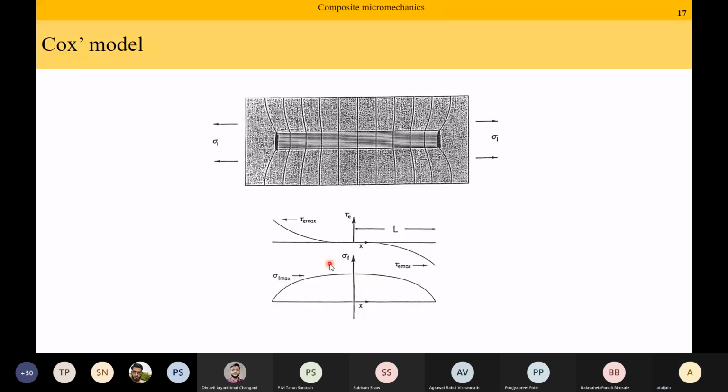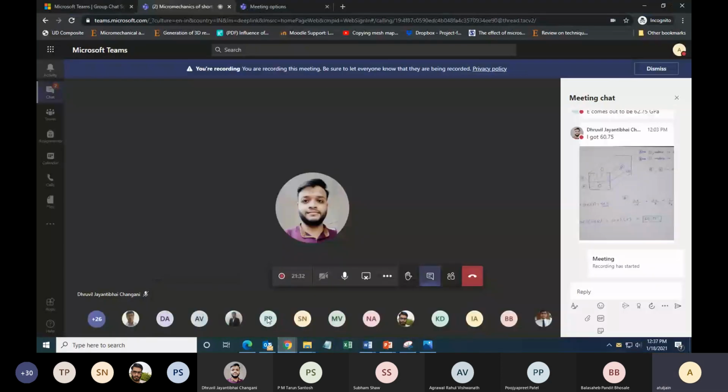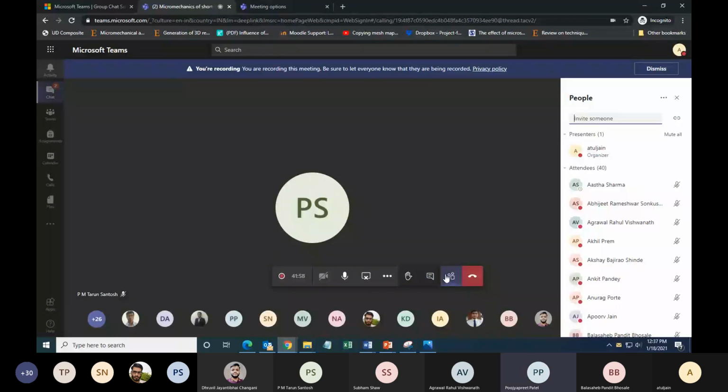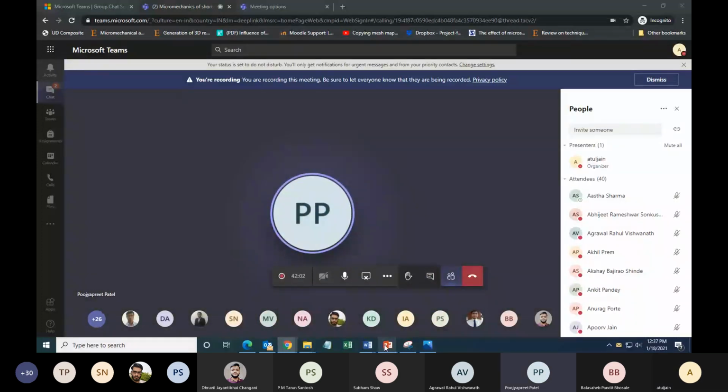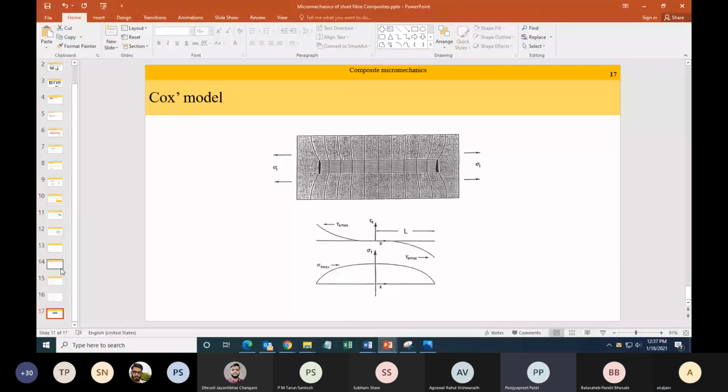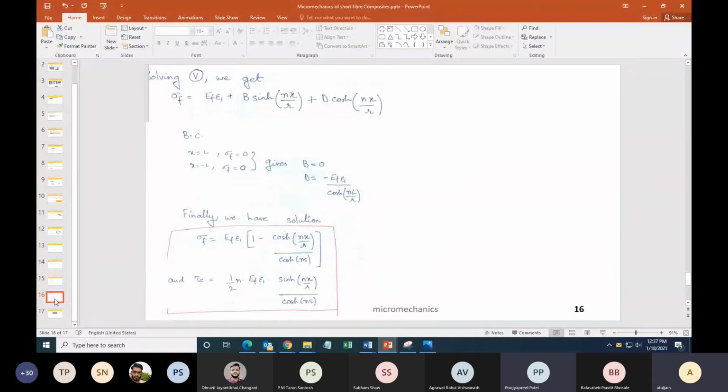Good. Any questions about this Cox model? Sir, what does S represent in that equation? Small s, see the last slide. S is L by R. If you see, it is cosh of nL by R, and nL by R is written as ns.